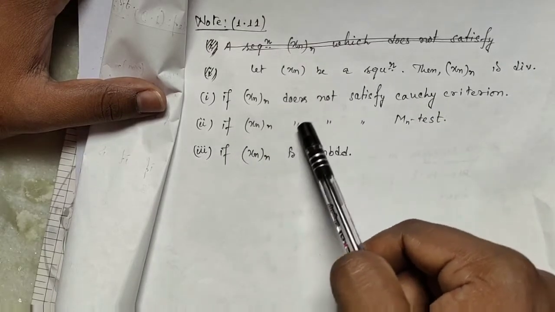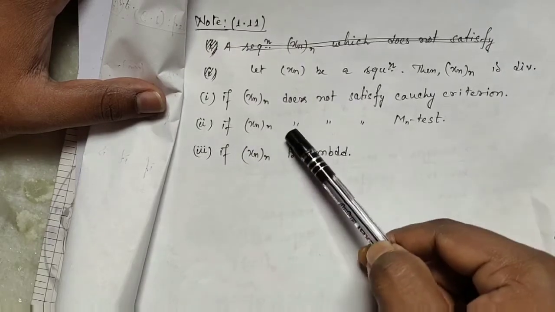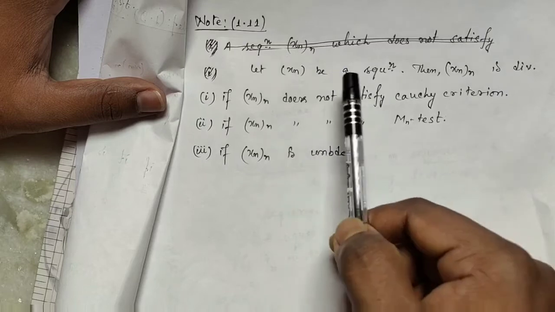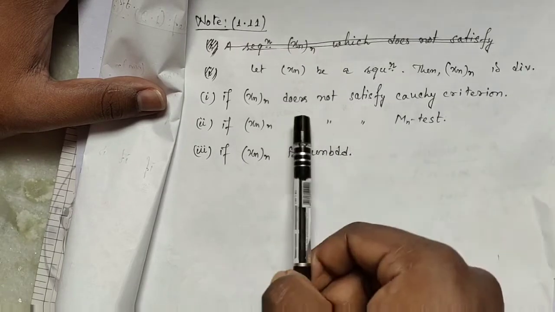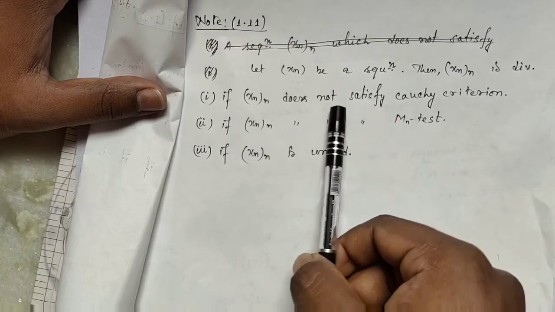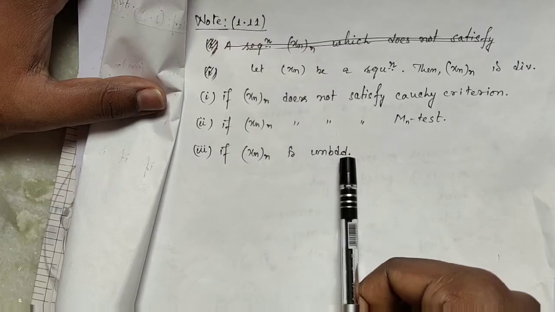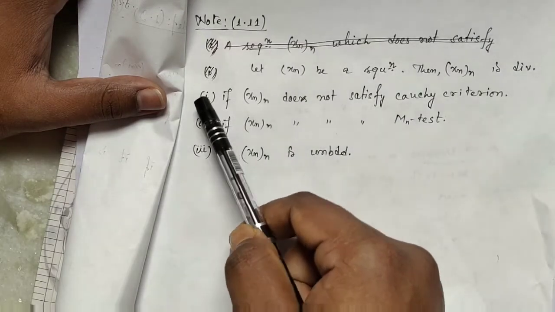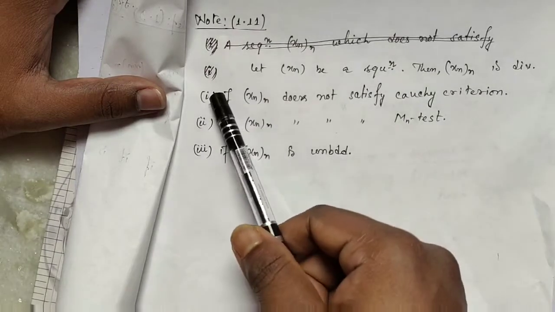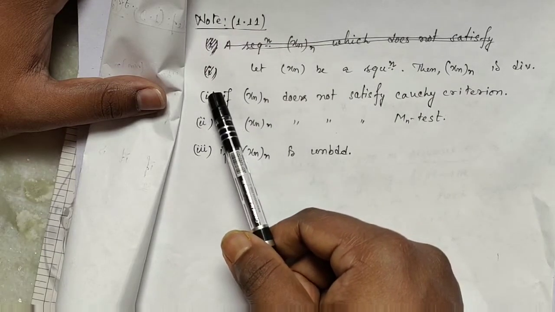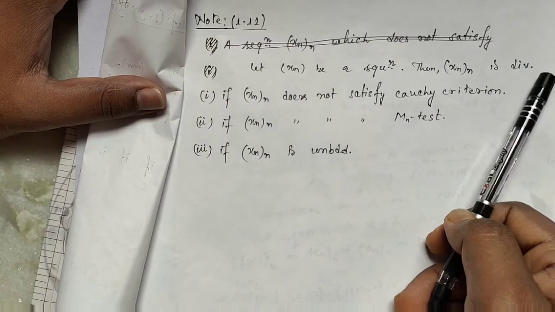If any one of these three conditions holds, we say the sequence xn is not convergent, that is, divergent.